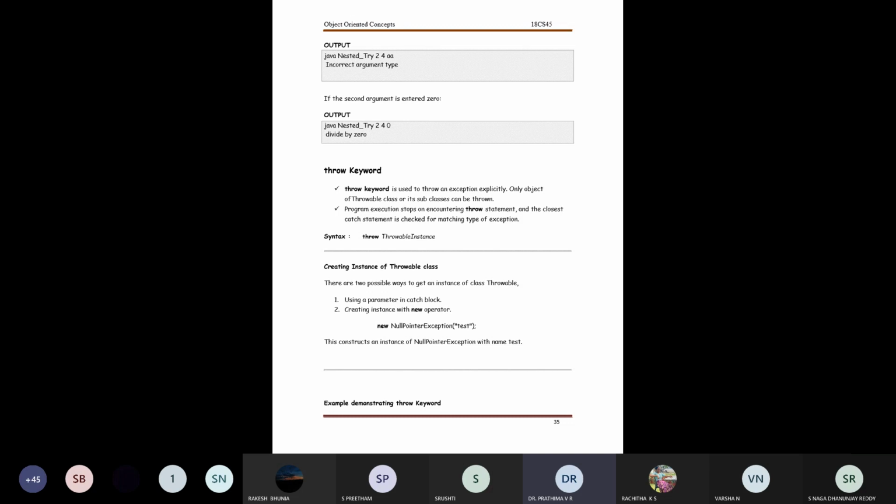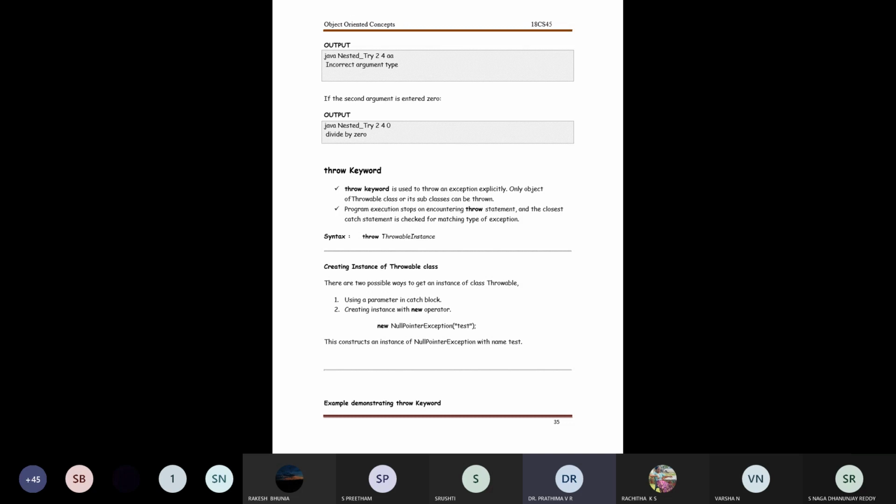Now, creating an instance of a throwable class, there are two possible ways to get an instance of the class. That's throwable, and also we see it's a keyword through which I pass the parameter with a catch block. I create an instance with the help of the new operator.